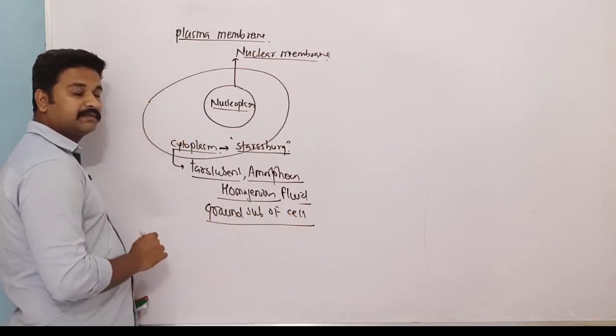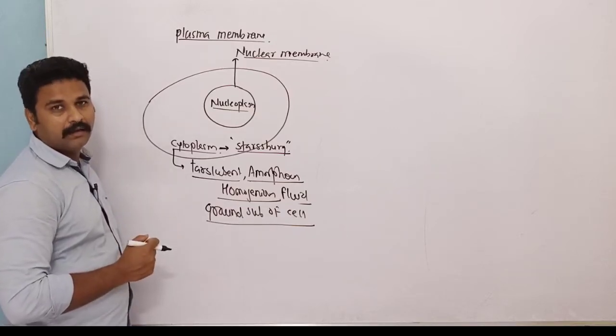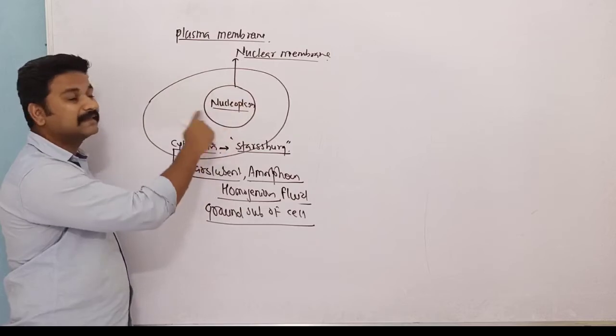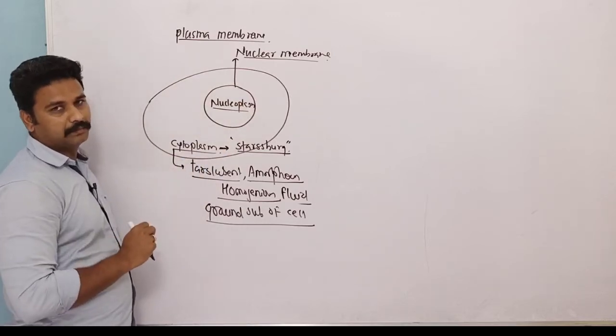So cytoplasm is a translucent amorphous homogeneous fluid like ground substance which is present inside the cell. Now this cytoplasm will have two main components.